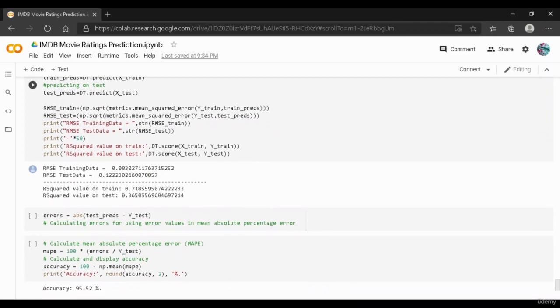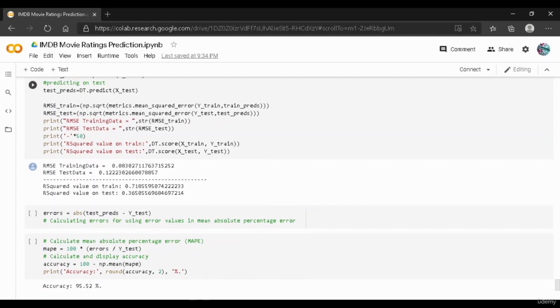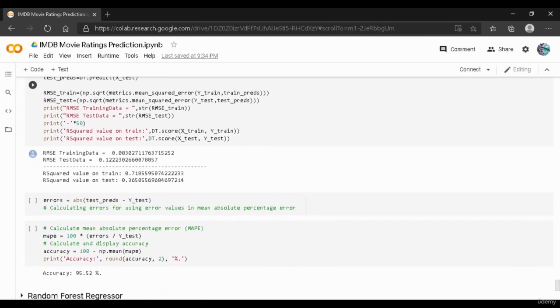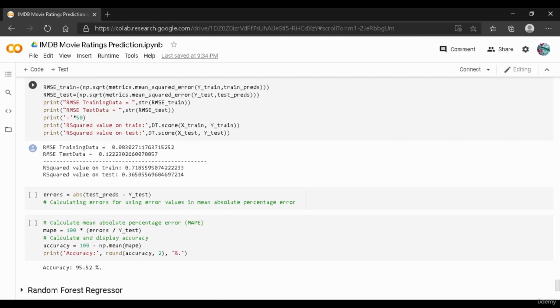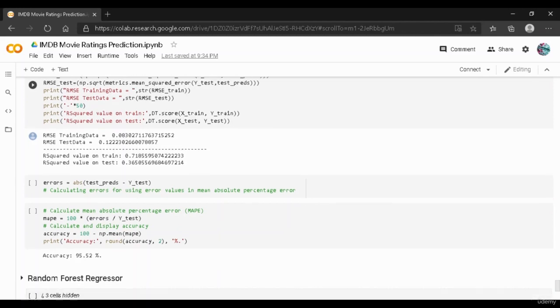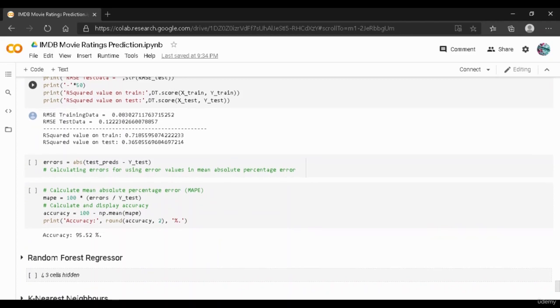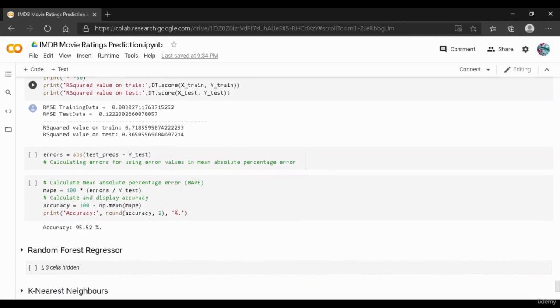And in order to evaluate this model, we used the root mean squared error again, as well as the r squared value, and we used the mean squared error and used np dot square root on it. And these are the y train and train predictions or train preds. And then we printed the RMSE on training data and RMSE on test data. Then we divided this root mean squared error and r squared value with this print command over here, drawing a dotted line. And this is the r squared value on train, and then we printed the r squared value on test as well.